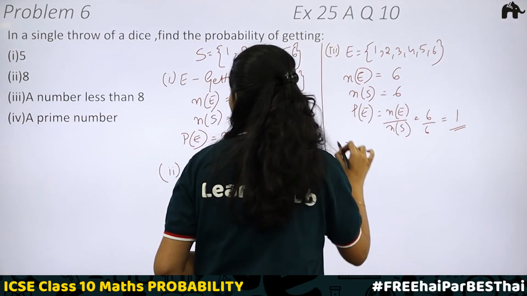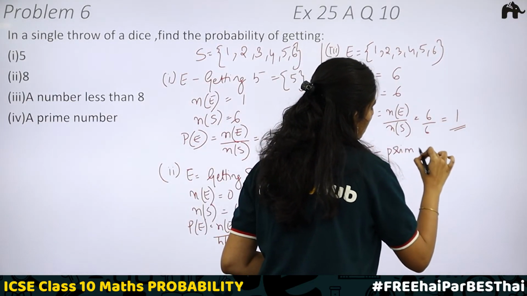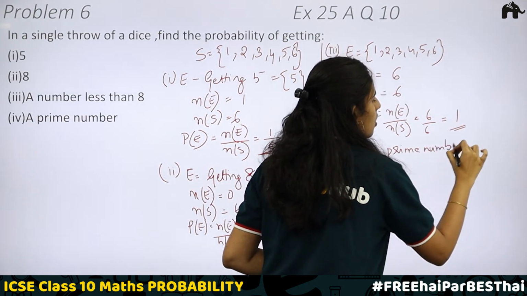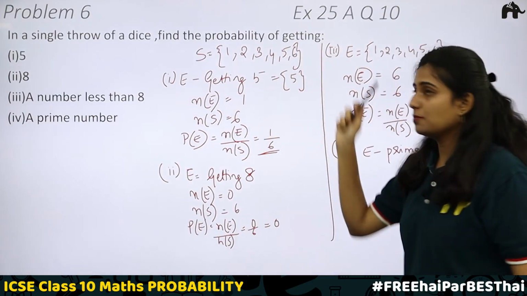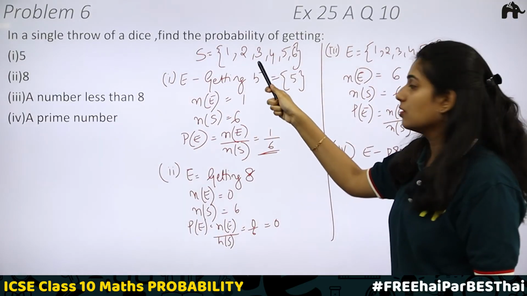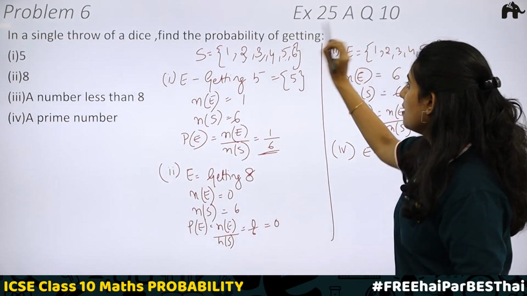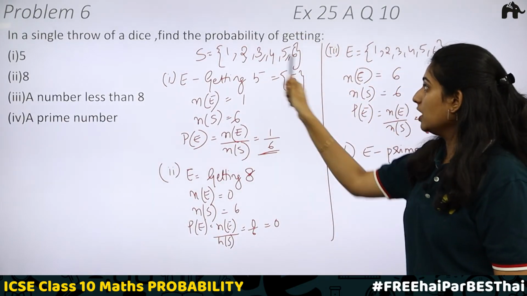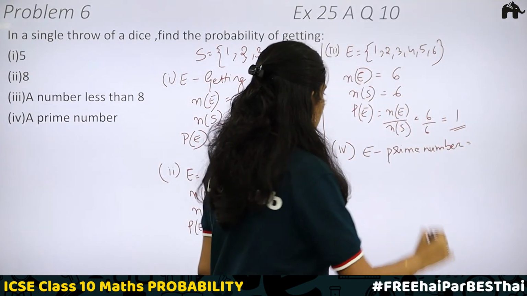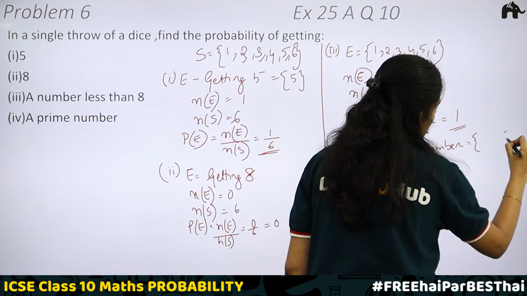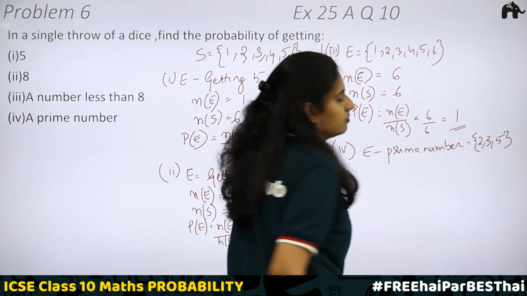Now the fourth part, it should be a prime number. Here the event is being a prime number. Hope you all know what are prime numbers. Here we have 6 options. In this, which are the prime numbers? 2 is a prime number, 3 is a prime number, 5 is a prime number. We won't include 1 as a prime number. Therefore, in the set you will be having 2, 3 and 5.